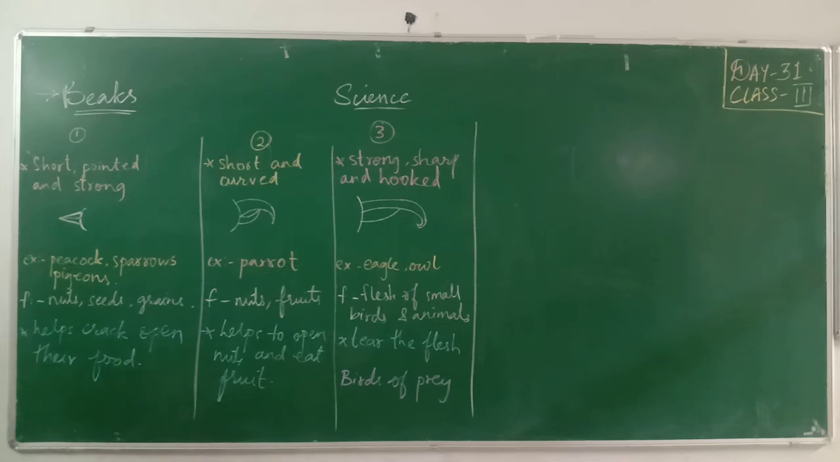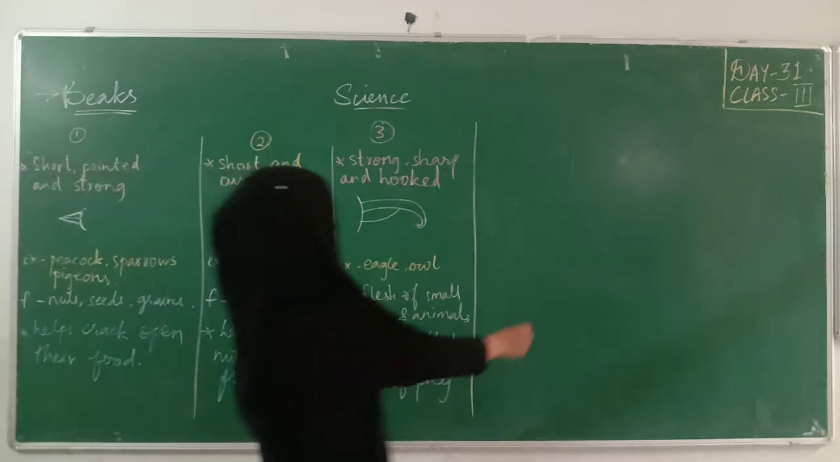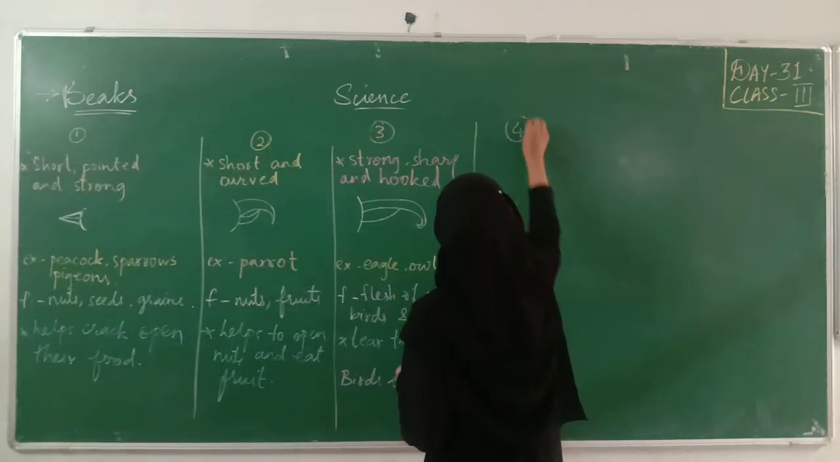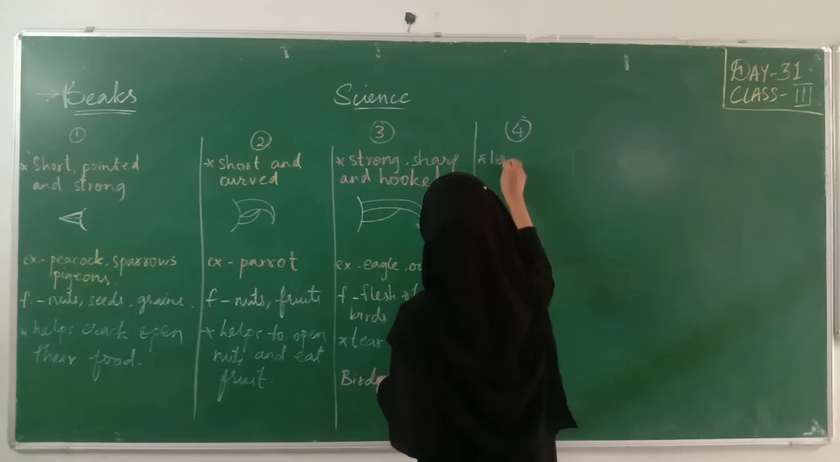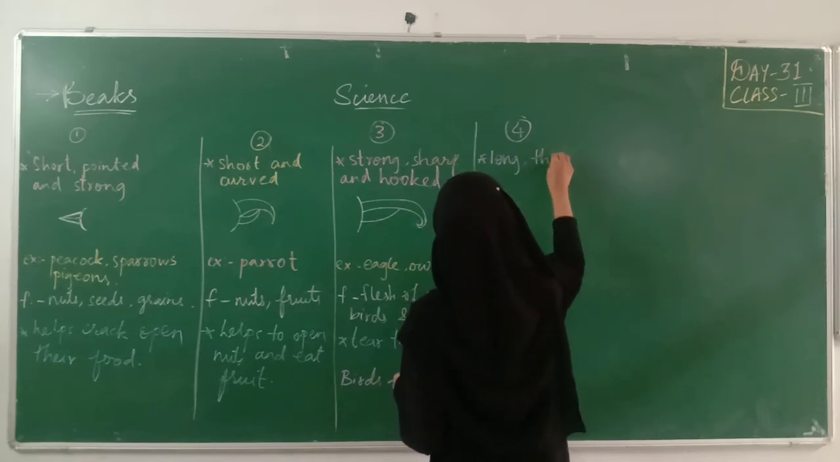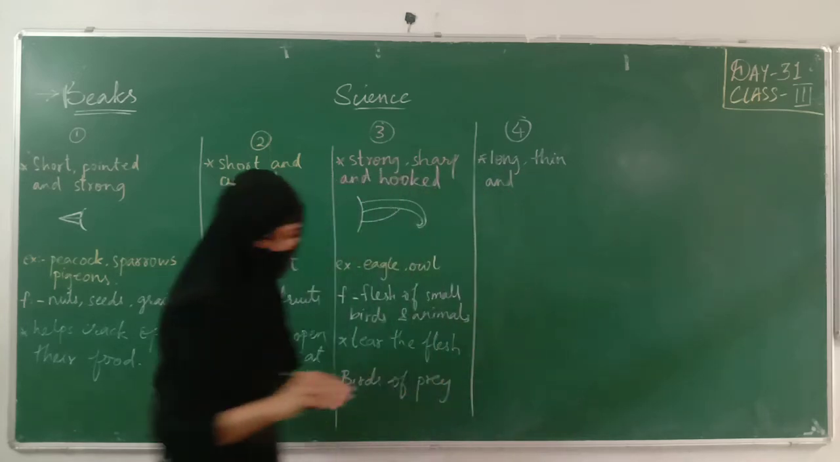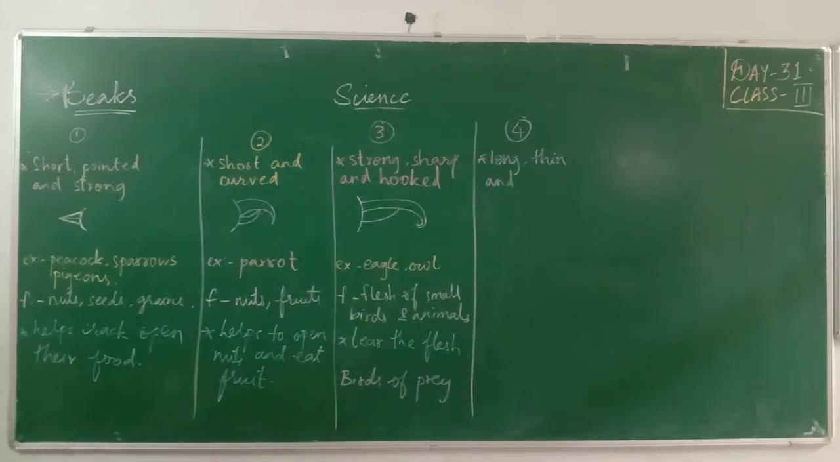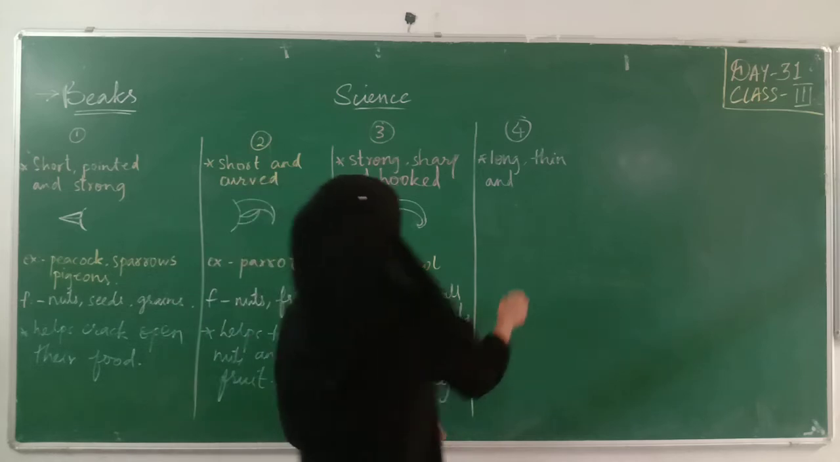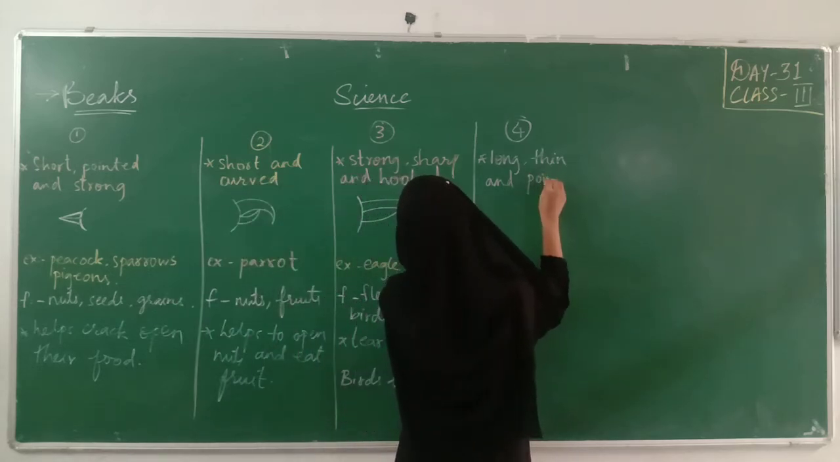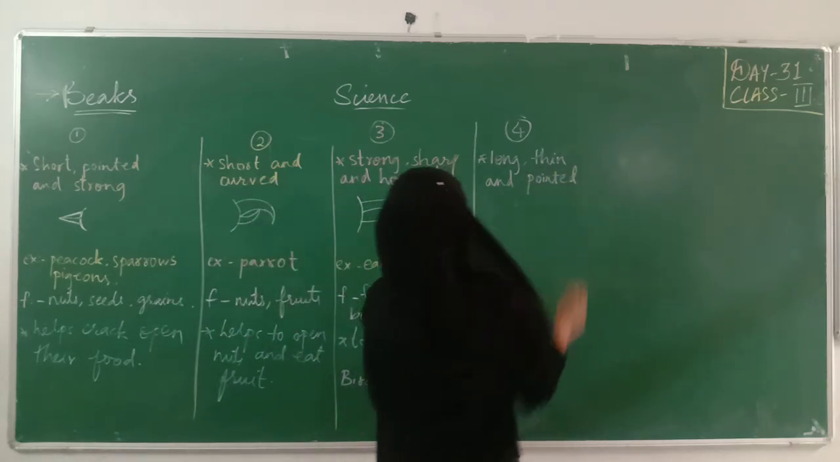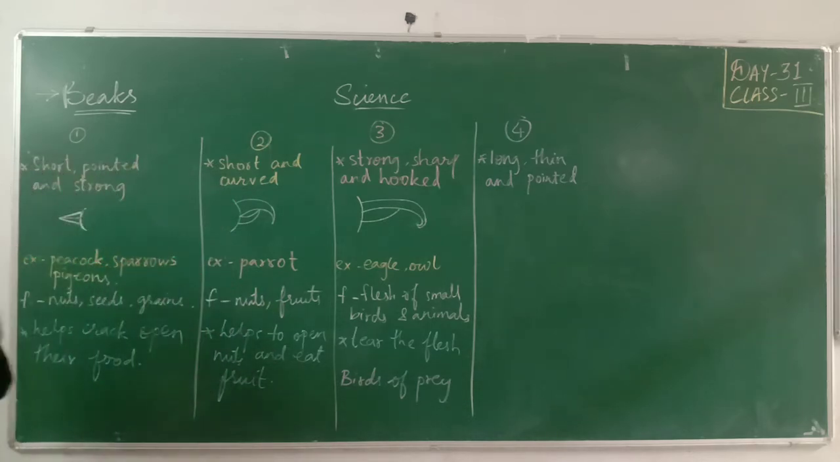So fourth type is long, thin and pointed beak. Which kind of birds are having this? Example of a bird is hummingbird.